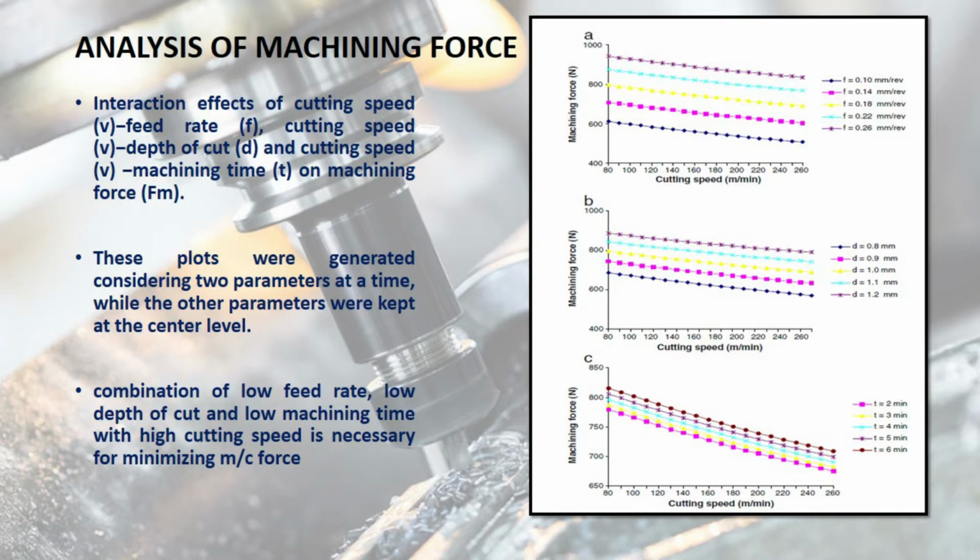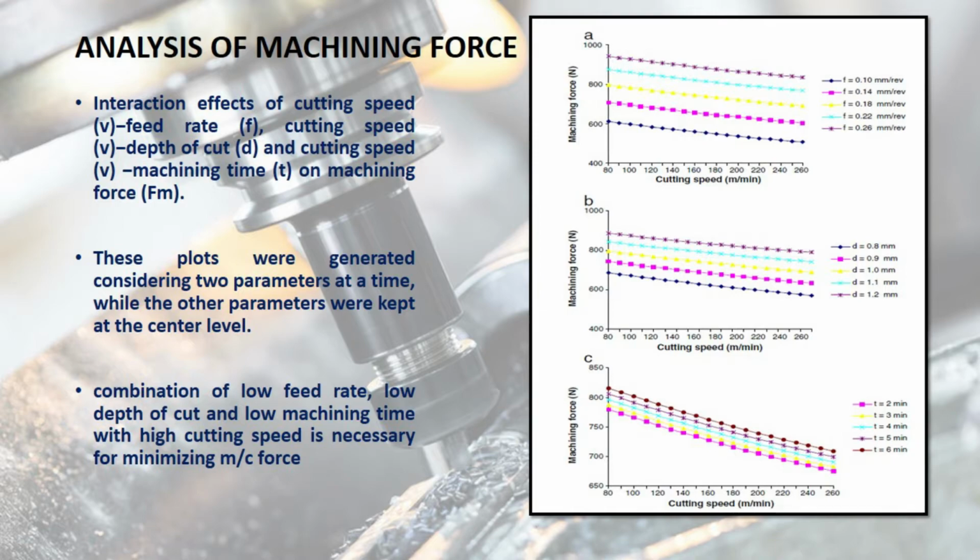Now, the probable reason for this might be that with the increase of cutting speed, the shear angle increases, resulting in reduction of chip thickness and hence the machining force. Further, with the increase in feed rate, the contact area between the cutting tool and workpiece increases, and hence machining force increases. A similar behavior is observed on machining force due to the interaction effect of cutting speed and depth of cut.